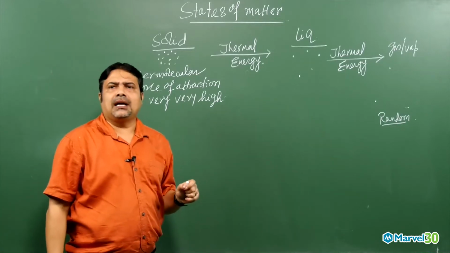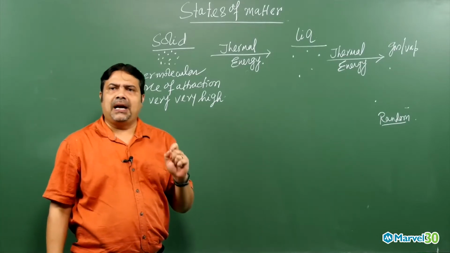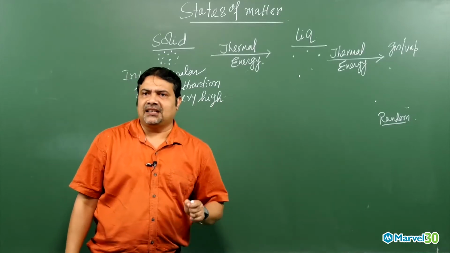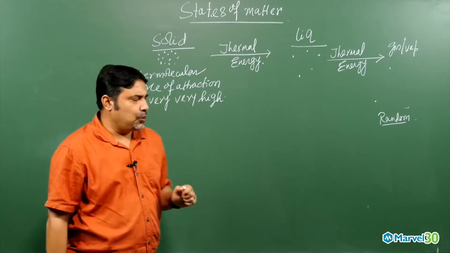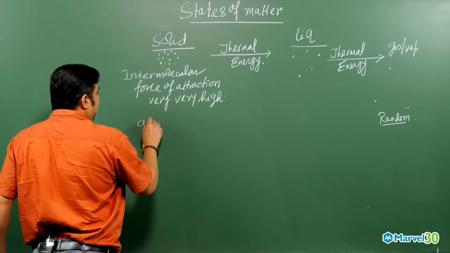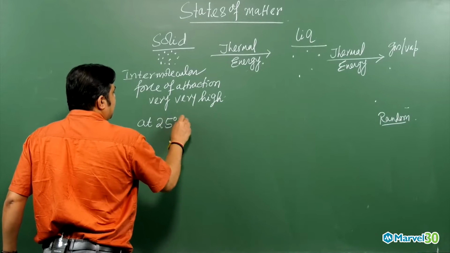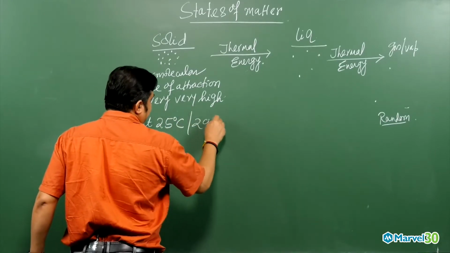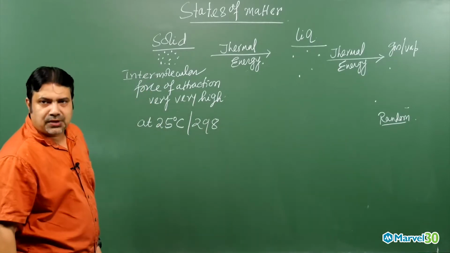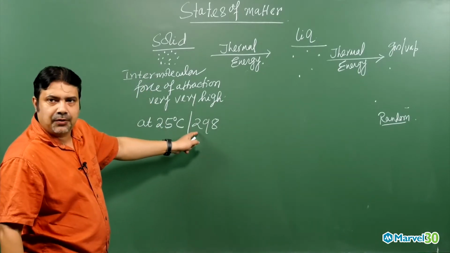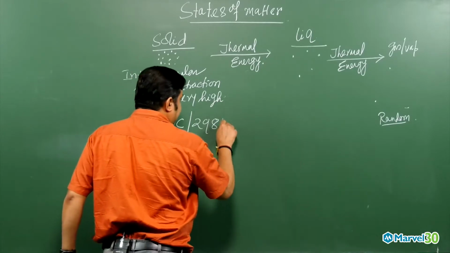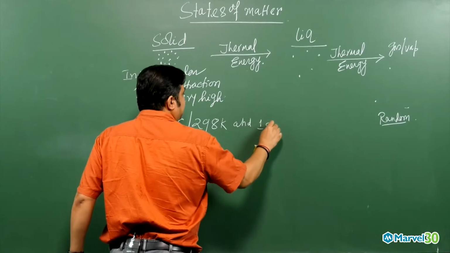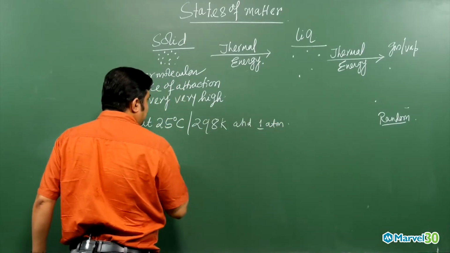Whenever you mention any state of matter, you have to mention room temperature or a particular temperature and pressure. Suppose I say 25 degrees centigrade, or 298 K, the same thing, since centigrade plus 273 is the temperature in the Kelvin scale, and 1 atmospheric pressure, meaning the atmosphere exerts 1 atmospheric pressure.